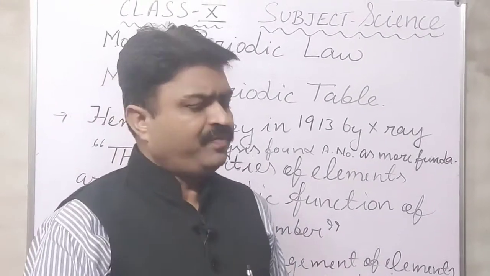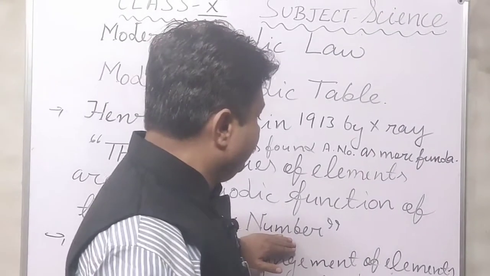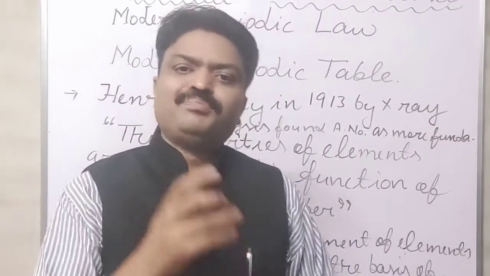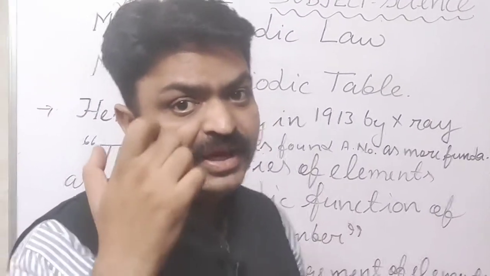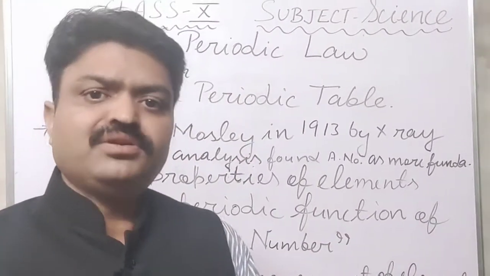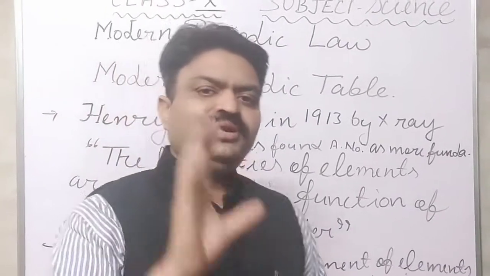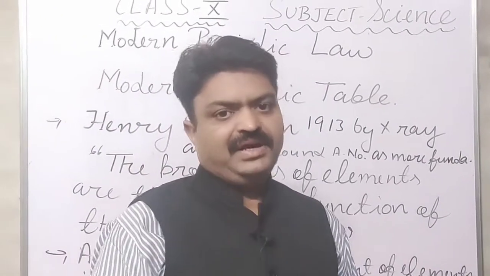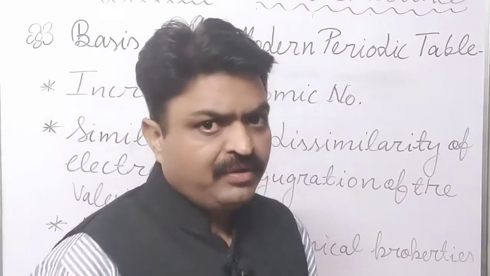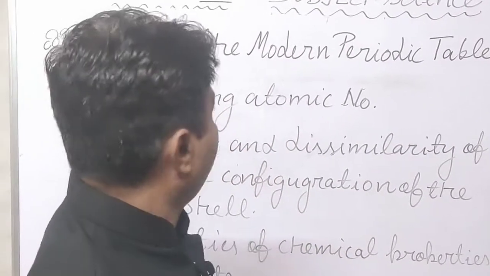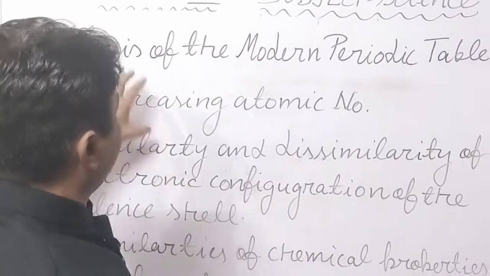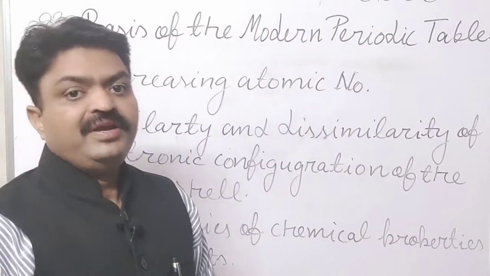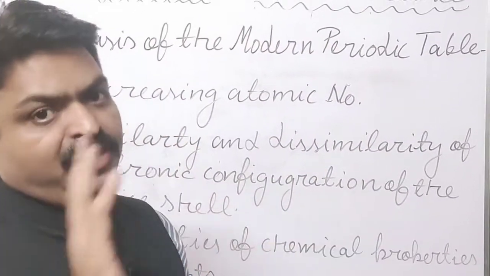With the help of atomic number, we can know the position of the elements in the modern periodic table. I will tell you about that. Now, students, we will discuss the basis of the modern periodic table. What is the main basis of the modern periodic table? It is the increasing order of atomic number.